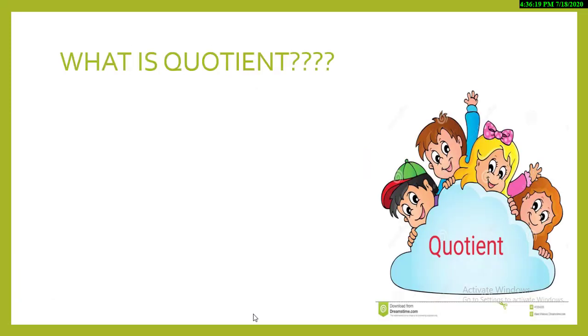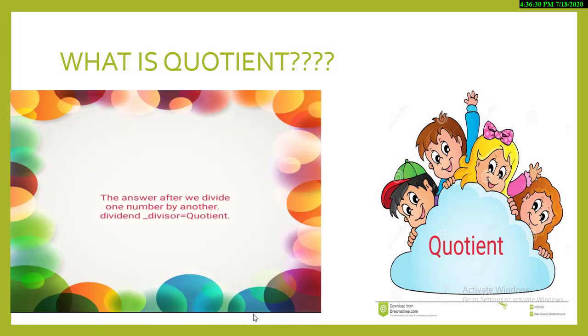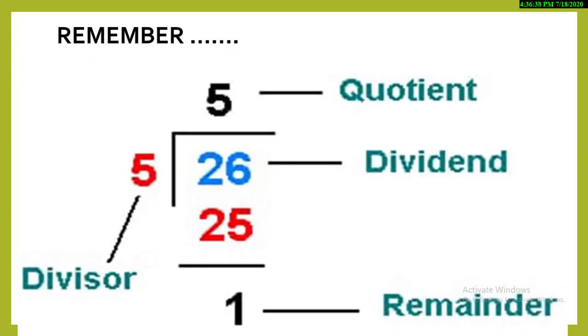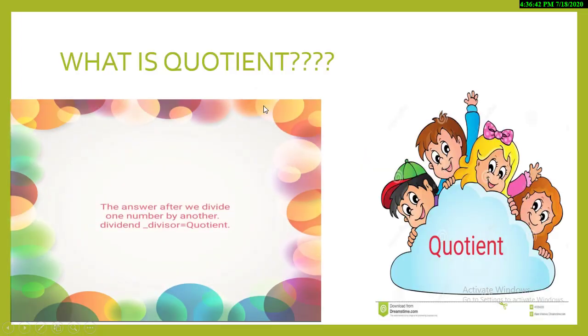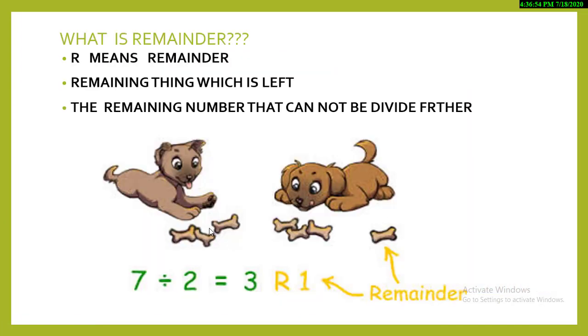Okay, so I would like to tell you all what is quotient first. Quotient is the topic of the name, so I would like to mention what is quotient. Quotient: the answer after we divide one number by another. As I told you in the previous slide, this number is the quotient. So the answer that we find after dividing one number by another is called the quotient. So just remember, quotient means answer. Simple.